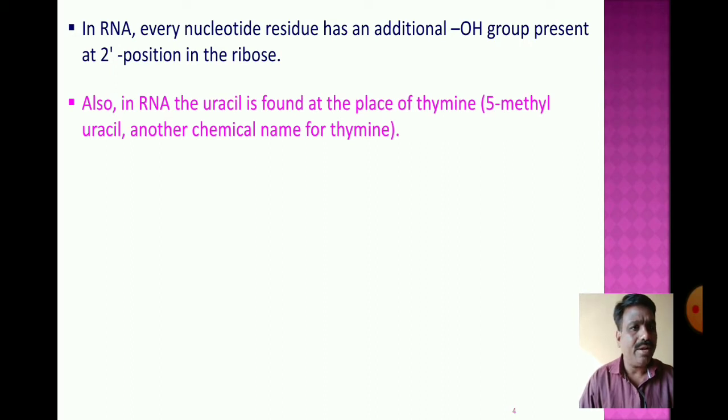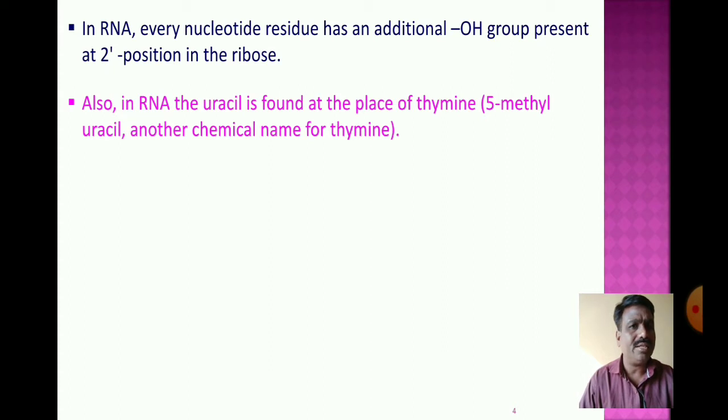In RNA the nitrogen bases are adenine, guanine, cytosine and uracil, which is found in the place of thymine. Thymine is not present in the RNA; in its replacement, uracil is present.